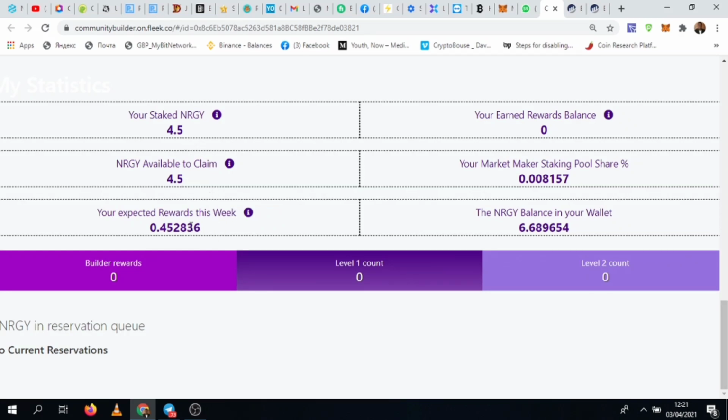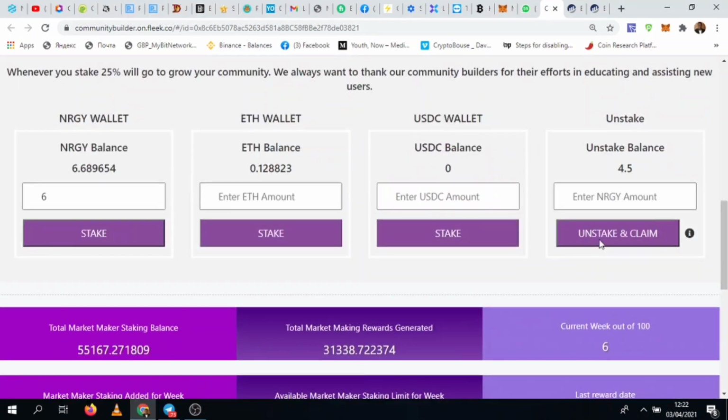My expected reward next Saturday, this is going to be 0.45 energy, which is really amazing. Thank you very much for watching. This is how you can proceed with energy. Take note that you need to have Ethereum take care of gas fees, and if you have Ethereum, you can just directly come to stake and you proceed with staking in this perspective.